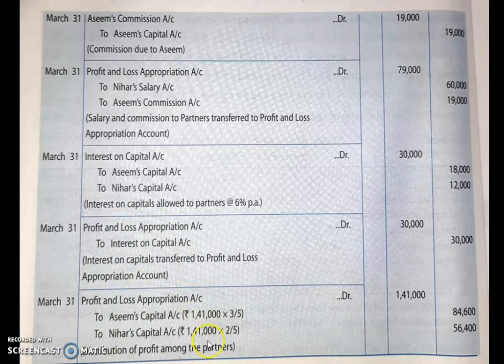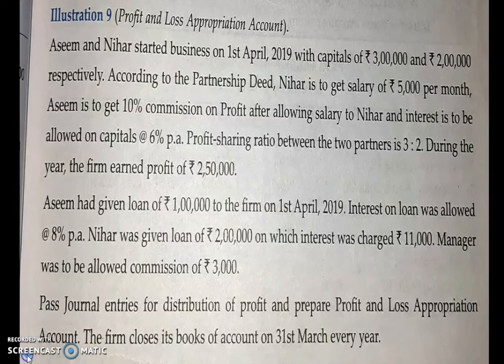You have to close this account, and whatever amount you are receiving as profit, you have to distribute to the partners in the ratio. It is mentioned in which ratio it is to be distributed. They have given that profit has to be distributed in the ratio of 3:2. So that you have to do.